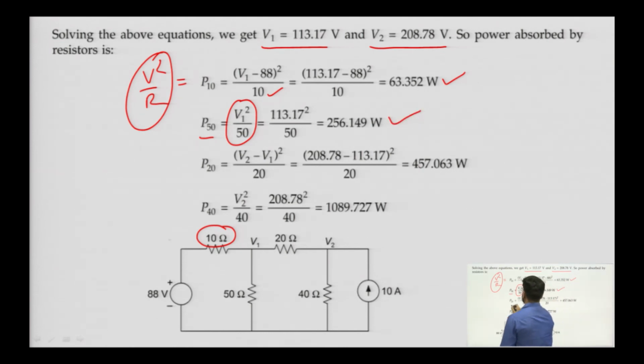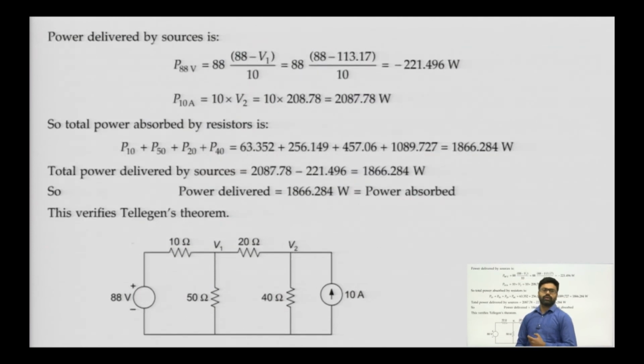256.149 watt. Power at 20 ohm will be equal to 457, and for the 40 ohm resistor, the power dissipated will be V2 square by 40, which equals 1089.727 watt. Now, power delivered by sources.